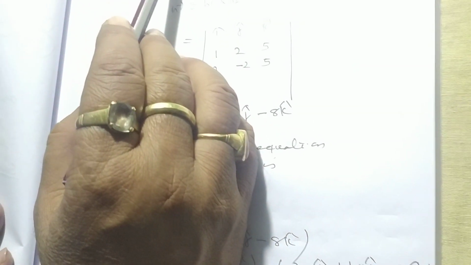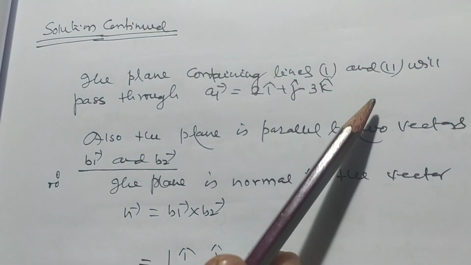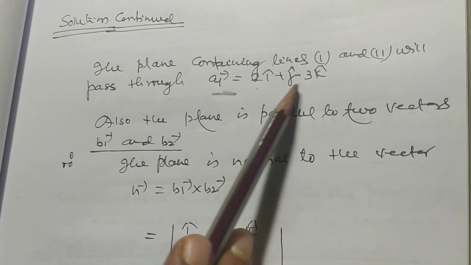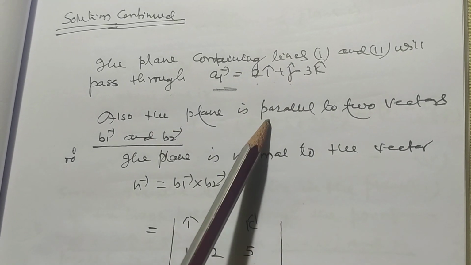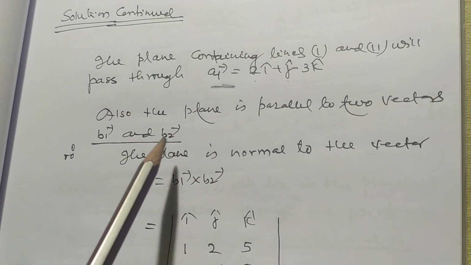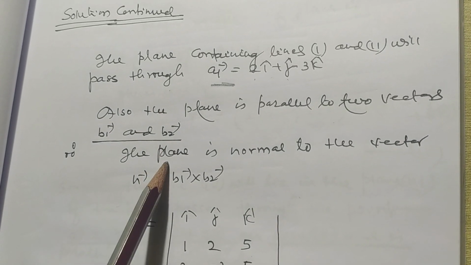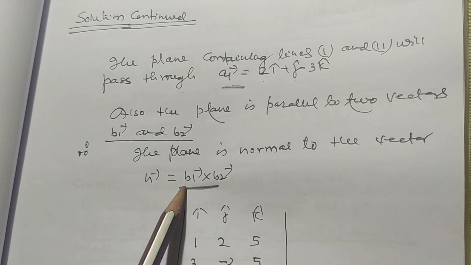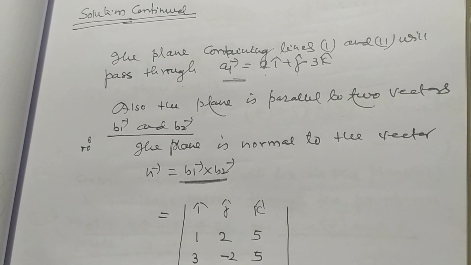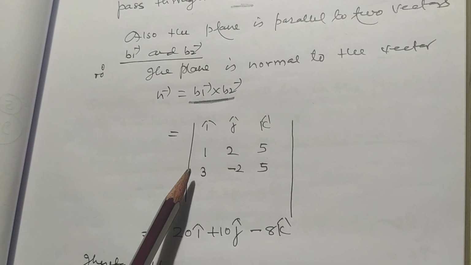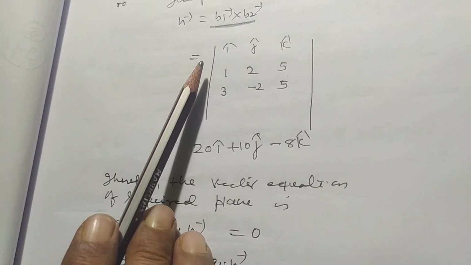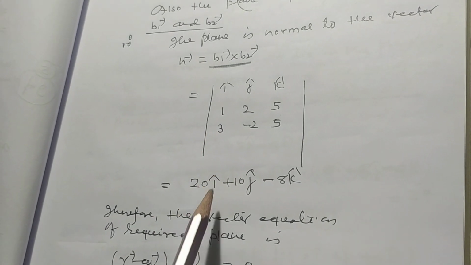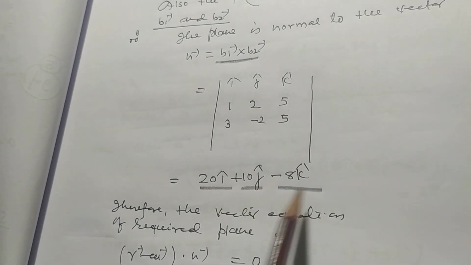Now the plane containing lines first and second will pass through a1, that is 2i + j + 3k. Also the plane is parallel to vectors b1 and b2. So the normal of the plane is the cross product b1 cross b2. To get the normal vector, we take the cross product of these two lines. So it will be 20i + 10j - 8k.